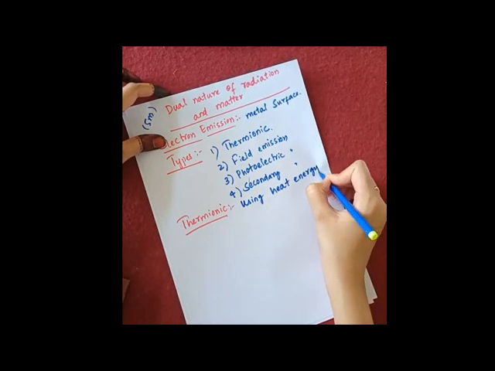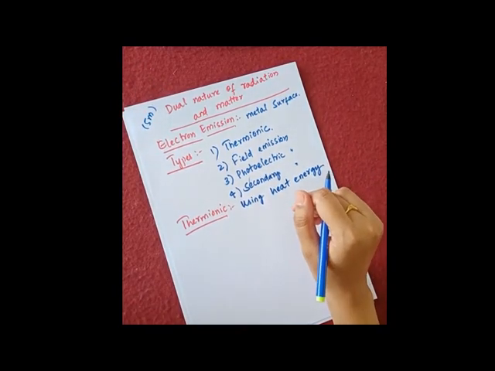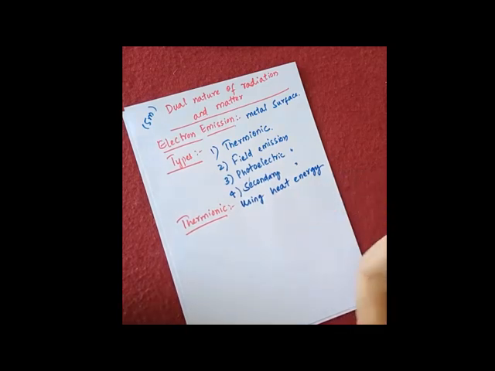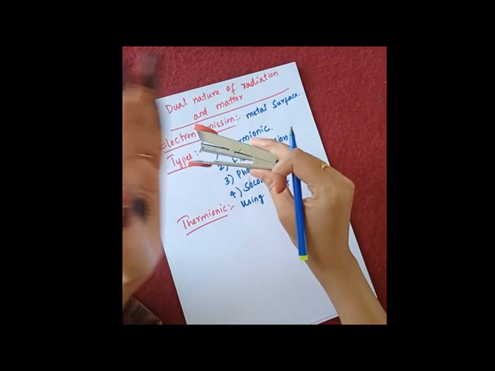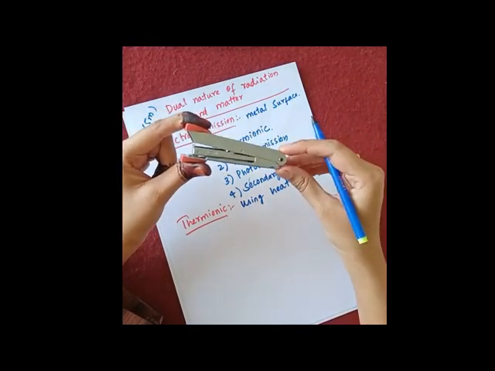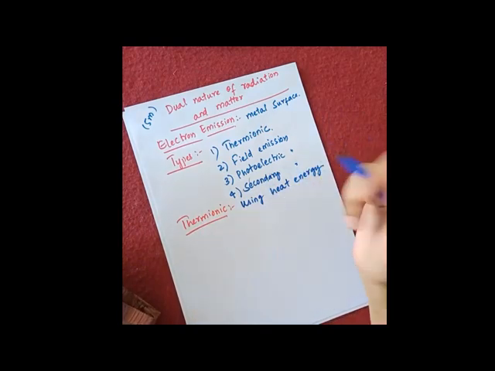If you provide enough heat energy to a metal surface, or if you allow enough heat energy to fall on a metal surface, then the free electrons will come out of the metal surface. Since you are using heat energy here, the name is thermionic emission.